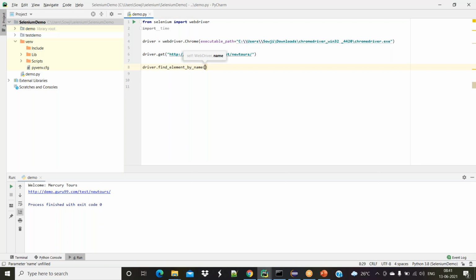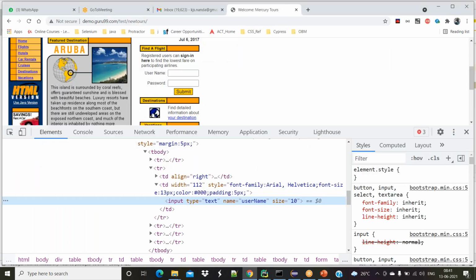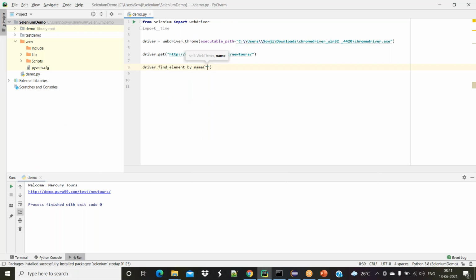Either I may use a name, I may use a roll number. Yes, these type of scenarios. Find the element by name. The name that we copied from this particular UI is supposed to be passed there. That's it. Now by this particular line of code, we can tell Selenium where it's supposed to work.